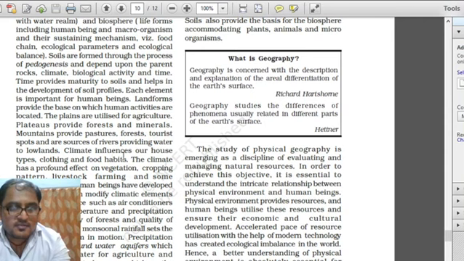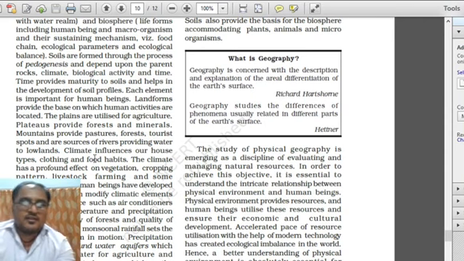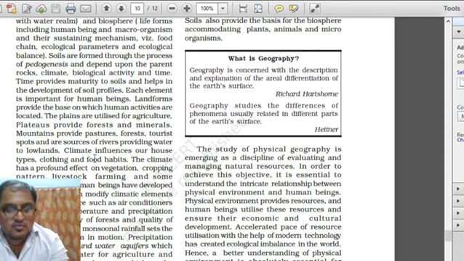Climate influences our house type, what type of houses we live in, our clothing pattern, and food habits. Everything depends upon the climate. Climate has a very profound effect on the vegetation type of a particular place, cropping pattern, livestock farming, and even some industries.